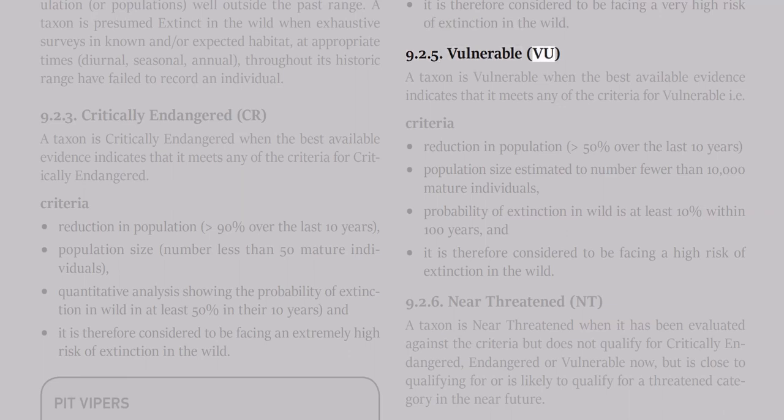9.2.5 Vulnerable, VU. A taxon is vulnerable when the best available evidence indicates that it meets any of the criteria for vulnerable. Criteria: reduction in population greater than 50% over the last 10 years; population size estimated to number fewer than 10,000 mature individuals; probability of extinction in the wild is at least 10% within 100 years. It is therefore considered to be facing a high risk of extinction in the wild.